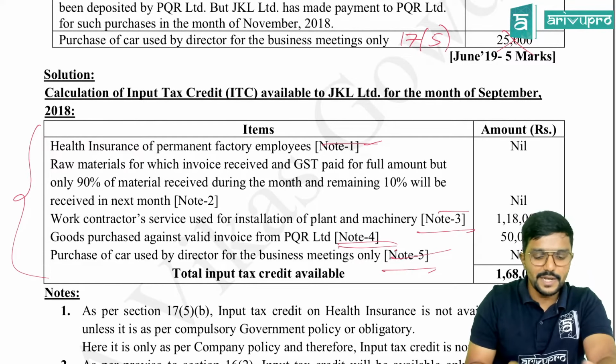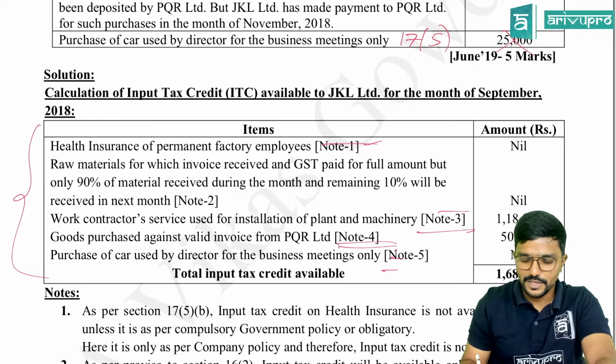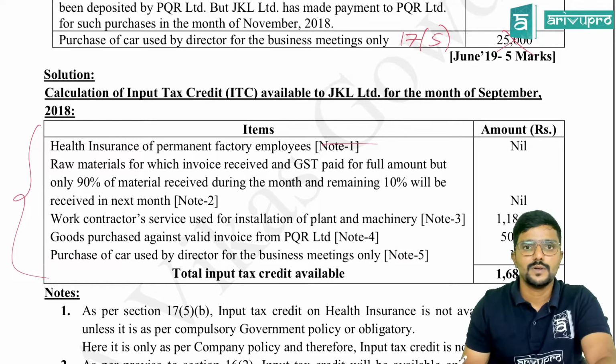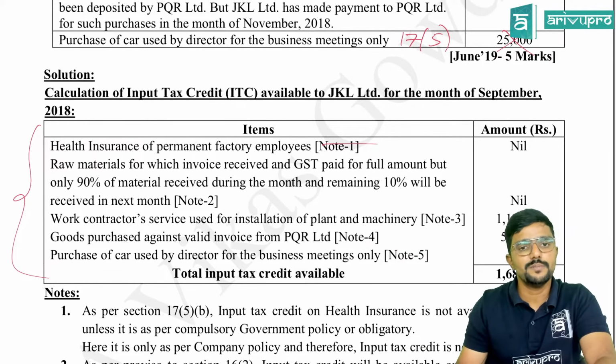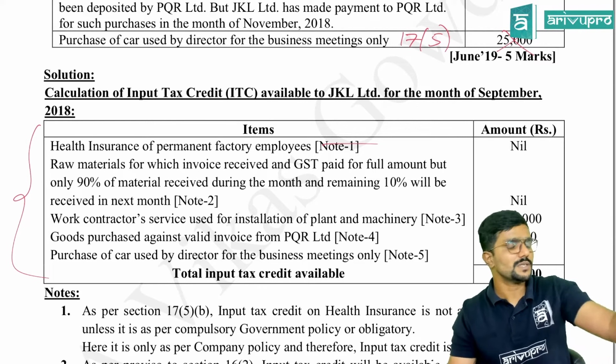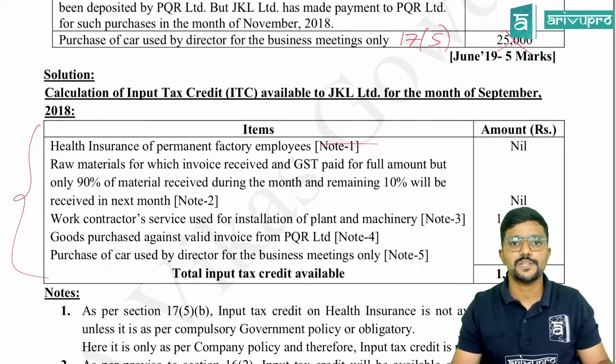For any answer, for any topic, you can observe my solutions wherever I have given. I have always given references to the note numbers. Whatever working notes will be given, we should always give the reference in our main working or in our main answers, because it will become easy for the evaluator to cross check the answers along with the notes.